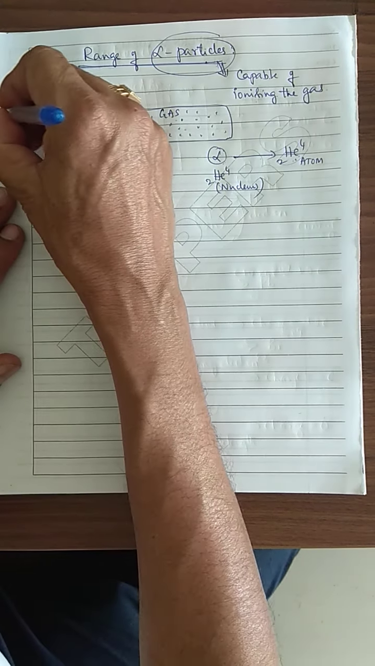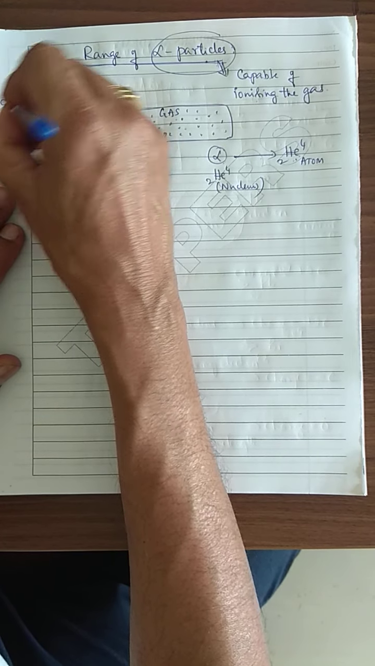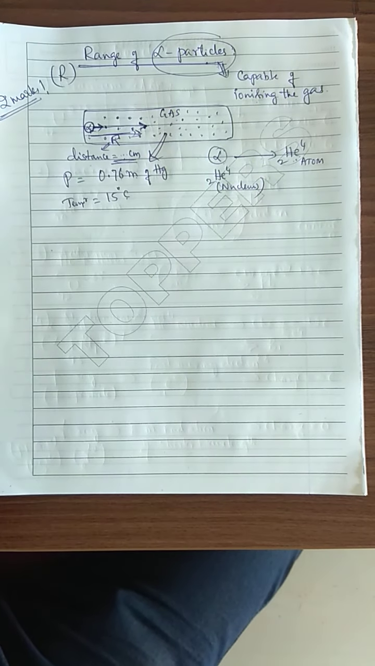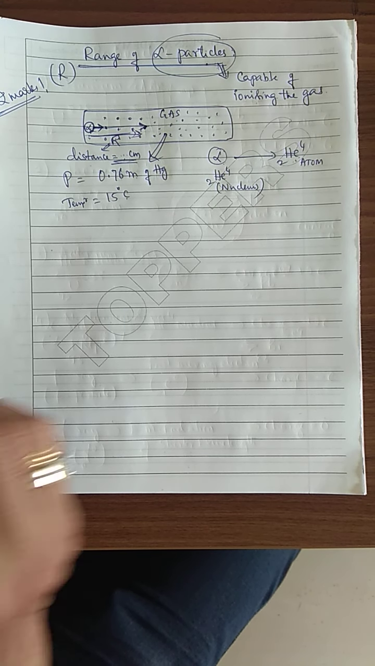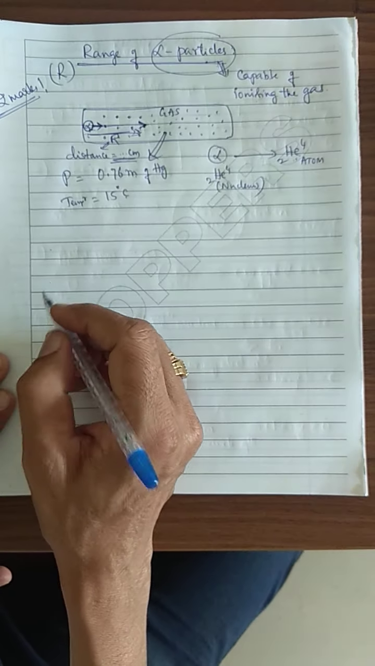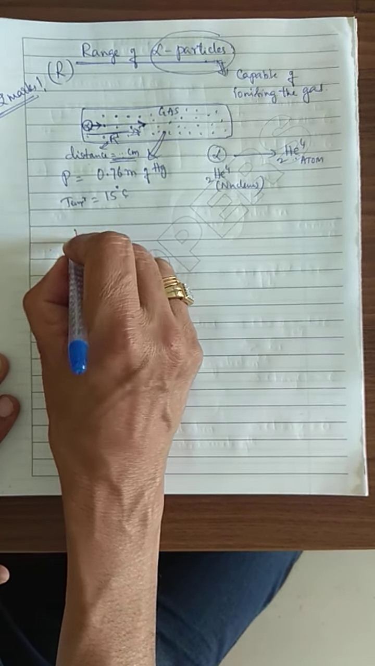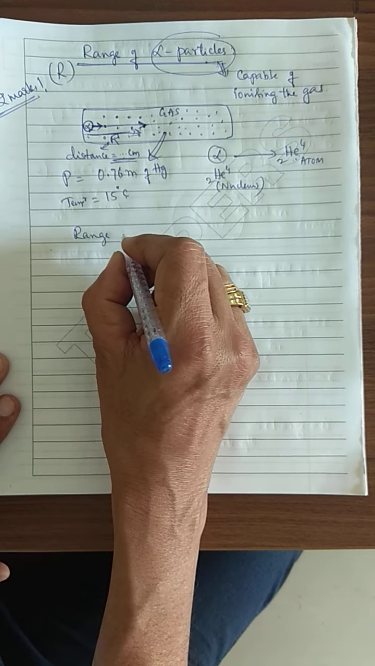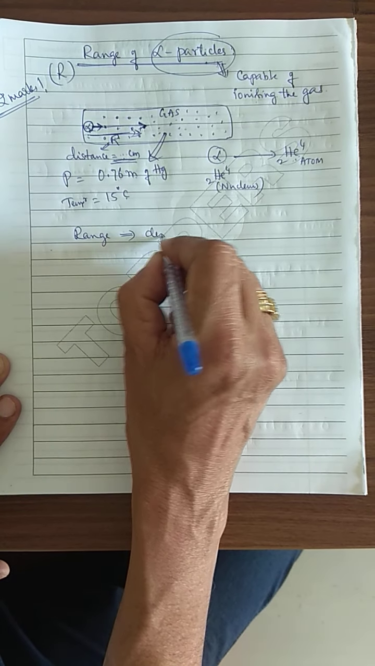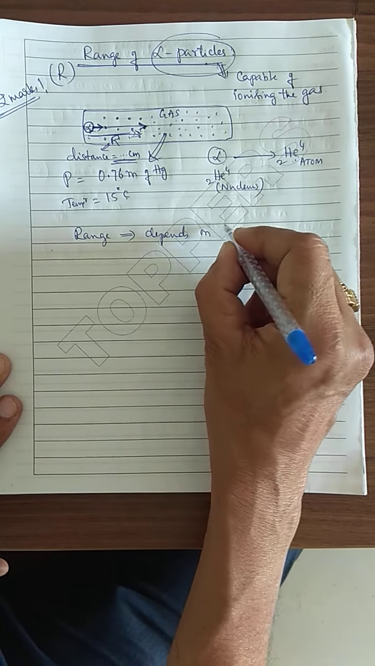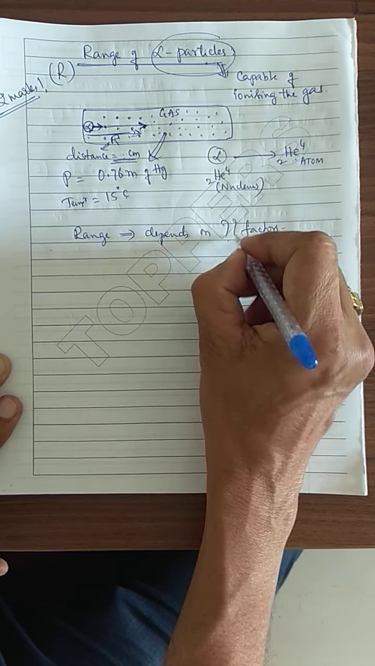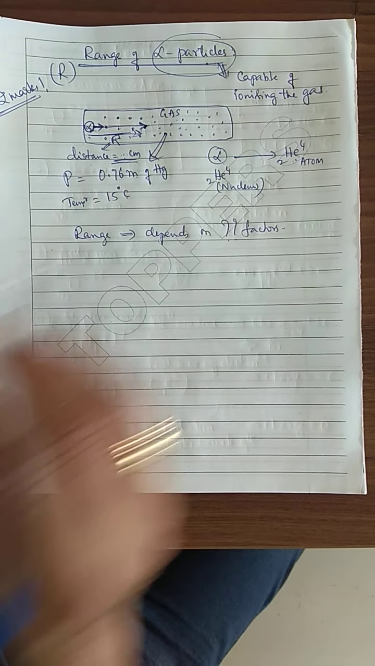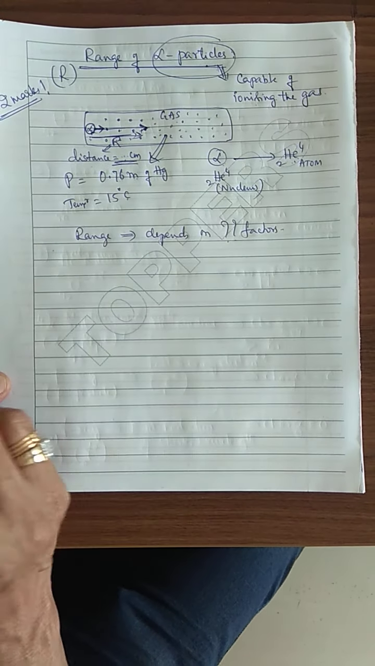Very important question for 2 marks: define range of alpha particles. Then the range depends upon what factors? Range of alpha particles depends on which factors? On what factors is the range depending?